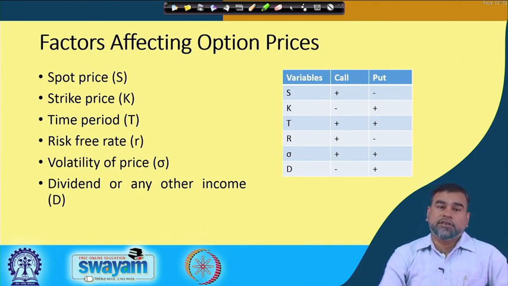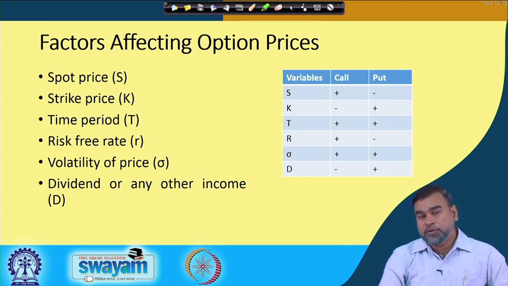What kind of relationship can we expect between these fundamentals and option prices? If the spot price increases, that means the market price increases, then the price of the call option will increase. We have already seen that the option will be exercised and the payoffs will be positive, so the price of the option will increase.